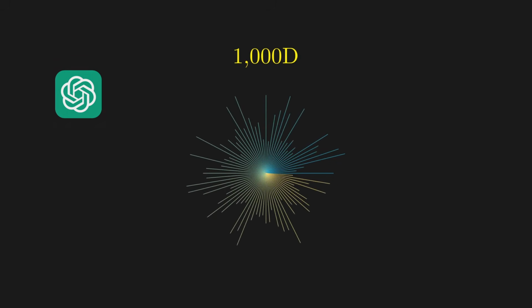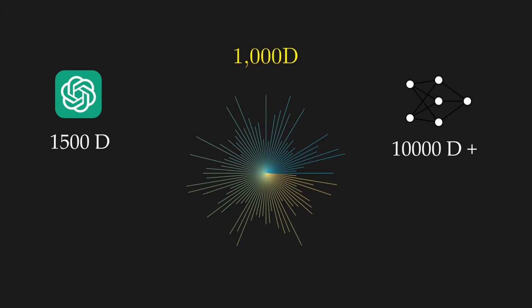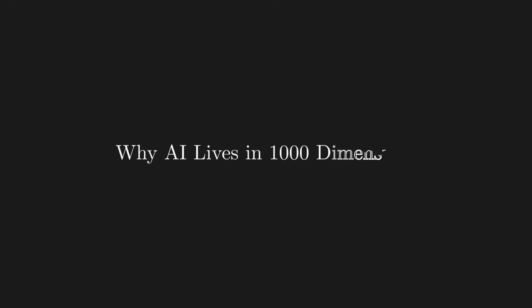But the AI running on your phone right now doesn't live in 3 dimensions. It lives in 1,000, sometimes more. GPT processes every sentence in a space with 1,500 dimensions. Image models work in spaces with tens of thousands, and that's not a flaw or a hack. There's a deep mathematical reason why high-dimensional spaces are exactly where machine learning works best. Why AI lives in 1,000 dimensions.